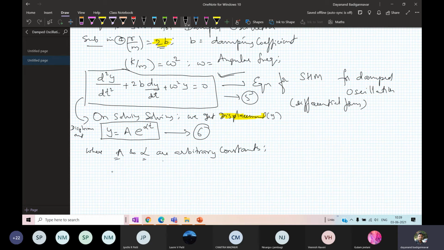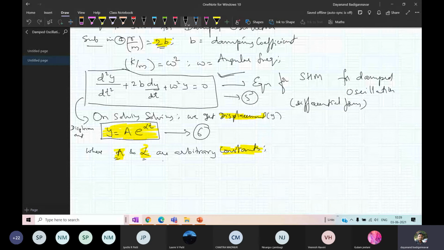Okay. Now look here, these values of a and alpha are constants, and these constants are not known. If you know the constants, then you can easily find the amplitude, but you don't know the value of a and alpha.